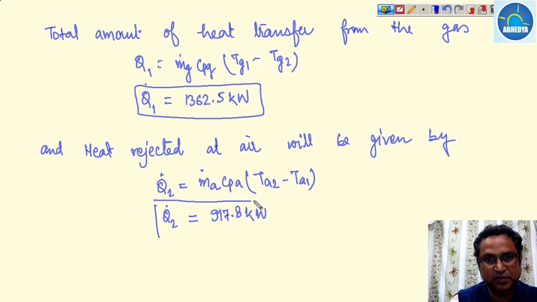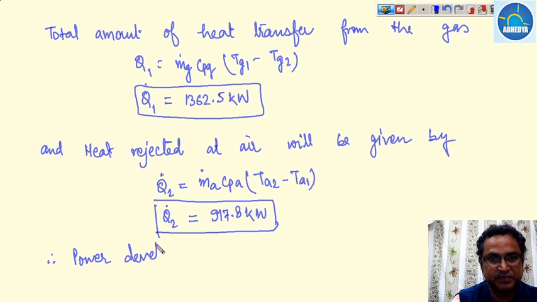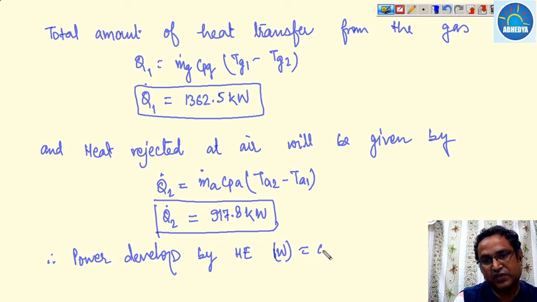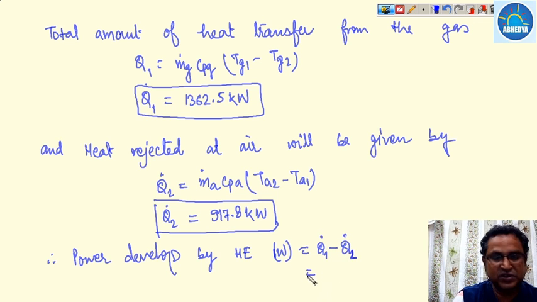So what is the total power developed by the heat engine? Therefore the power developed by the heat engine, that is W, is nothing but Q1 dot minus Q2 dot, and this value is 444.7 kilowatt.